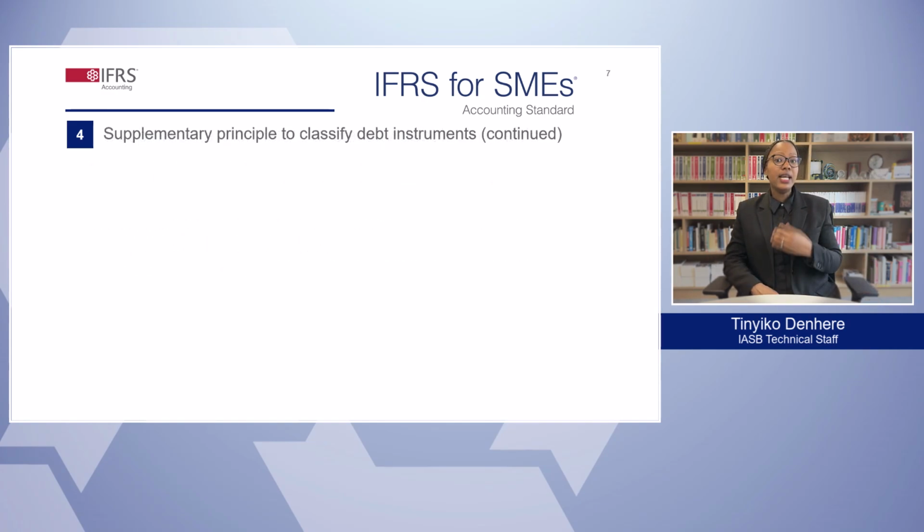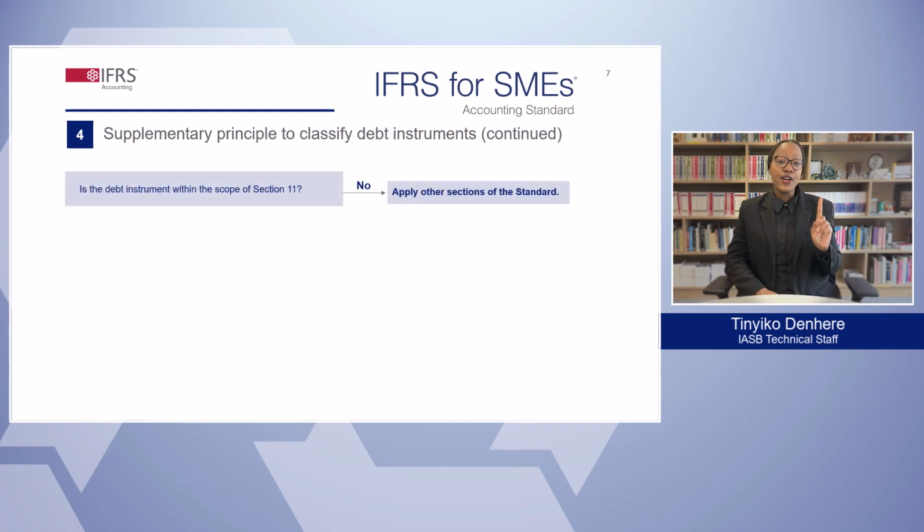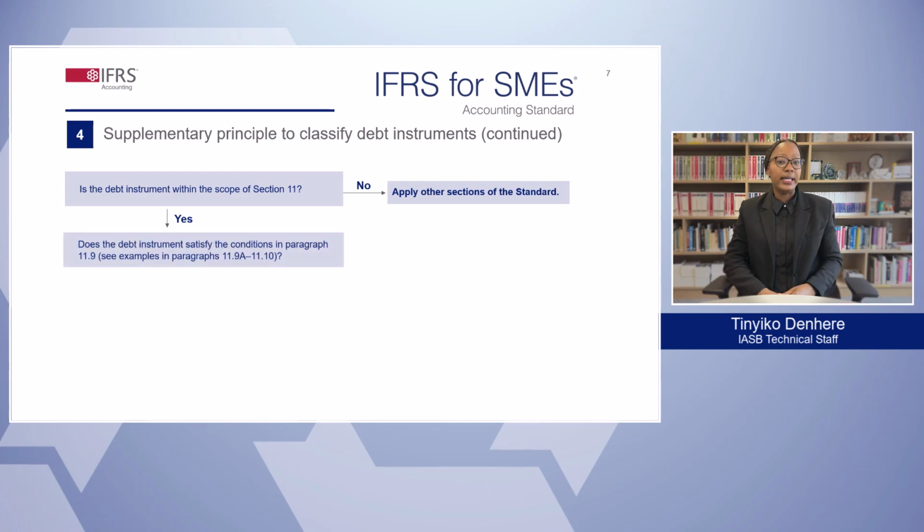This decision tree illustrates how an SME applies the supplementary principle. First, is the debt instrument within the scope of Section 11? If it's not, the SME accounts for it in accordance with the applicable section of the standard. If the debt instrument is within the scope of Section 11, then the SME assesses the conditions in paragraph 11.9,